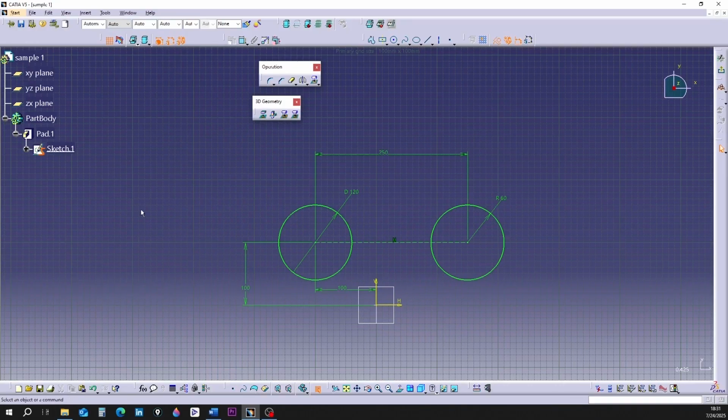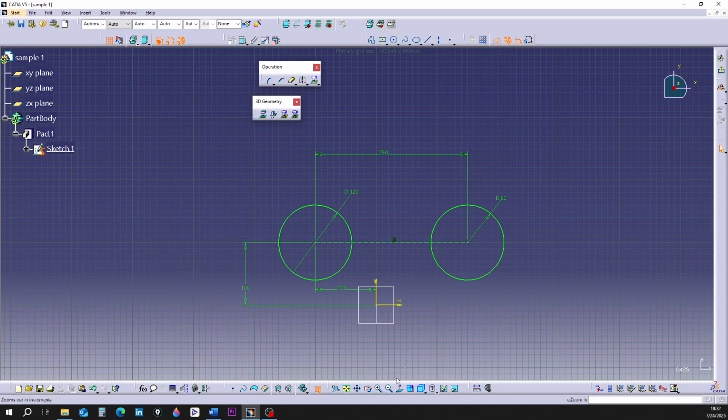It can be seen that the cross-section of the cylinders are two circles with an equal diameter of 120 millimeters. The center of the circle is away from the horizontal axis of our sketch page. This distance is 100 millimeters.